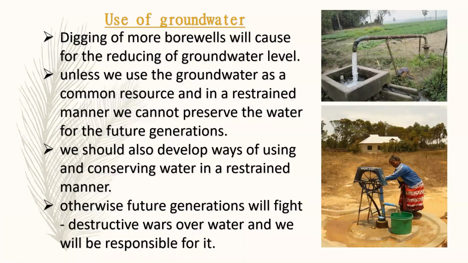Use of groundwater. In what way will we use the groundwater? Let us see. Digging more borewells will cause a further reduction of the groundwater level. Yes, if the number of borewells increases, what happens? The groundwater gets drier. You won't get water in summer. We'll face a water problem. Nowadays, you all know, we face a water problem in summer due to the increasing number of borewells.